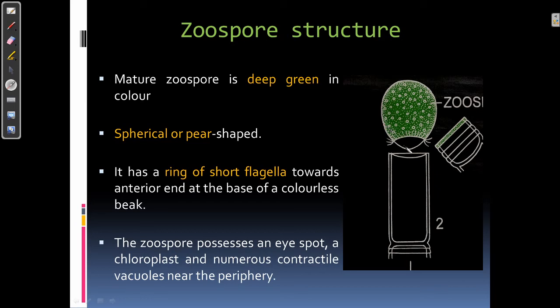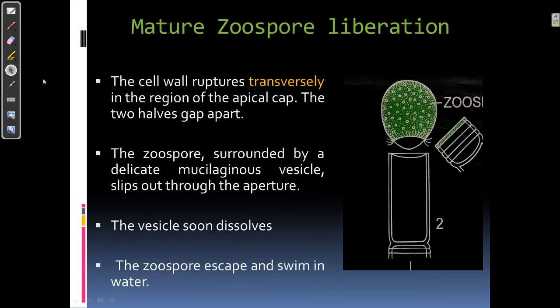The zoospore also possesses an eye spot, a chloroplast, and many contractile vacuoles which are present near the periphery of the zoospore.